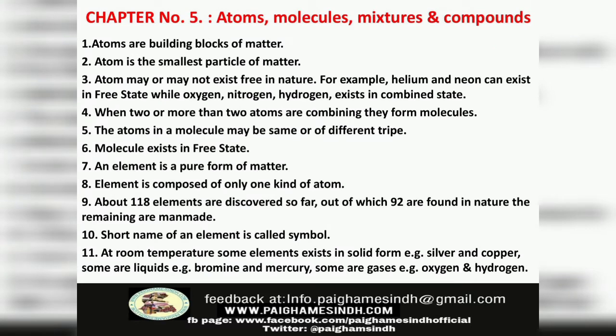Chapter number 5. Atoms, molecules, mixtures and compounds. Number 1. Atoms are building blocks of matter. Number 2. Atom is the smallest particle of matter. Number 3. Atom may or may not exist free in nature. For example, helium and neon can exist in free state while oxygen, nitrogen, hydrogen exist in combined state.